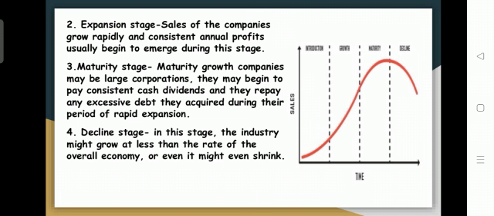The fourth level is the decline stage. In this stage the industry might grow at a rate less than the overall economy, or it might even shrink. So the company or industry is in a declining manner. This is the stage where the sales of the industries are at a much lower level. These are the industry life cycle stages. In this diagram we can also see the introduction stage is the pioneering stage, then the growth stage is the expansion stage, then maturity and decline. The curve shows how the stages move.